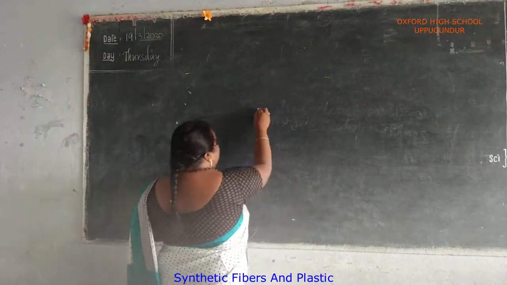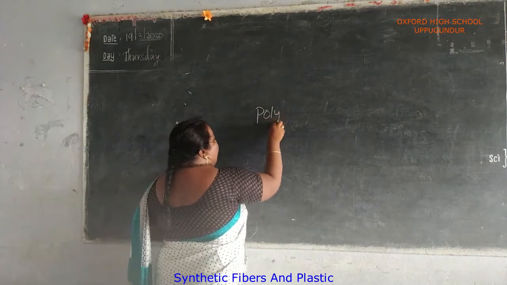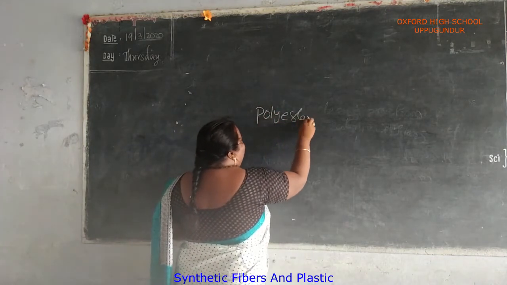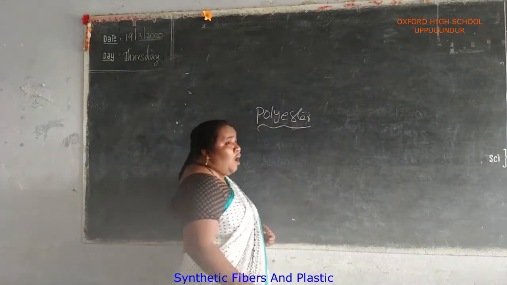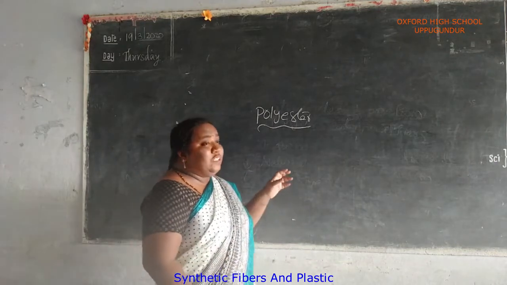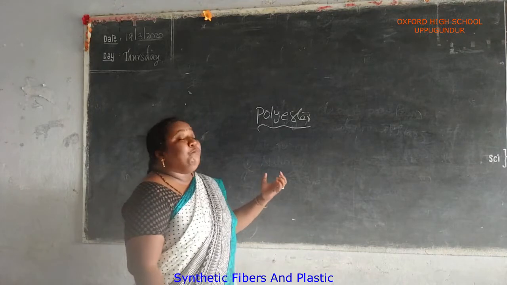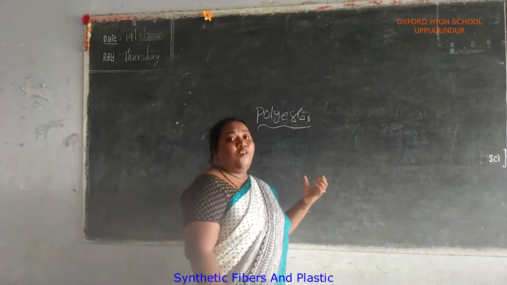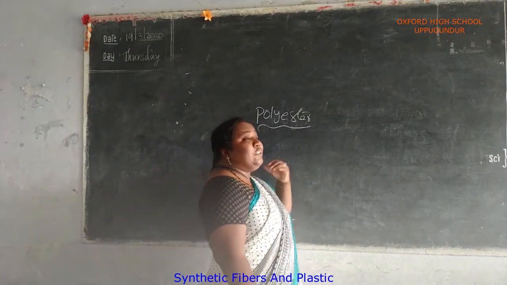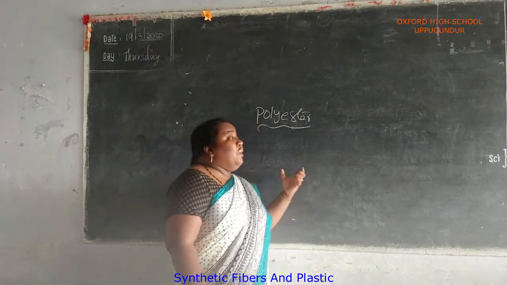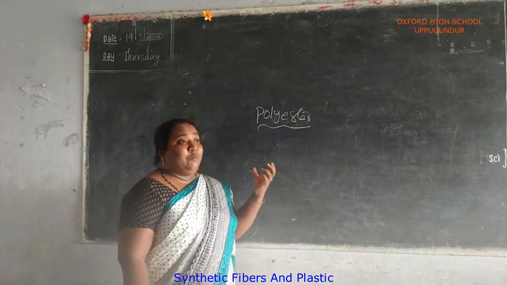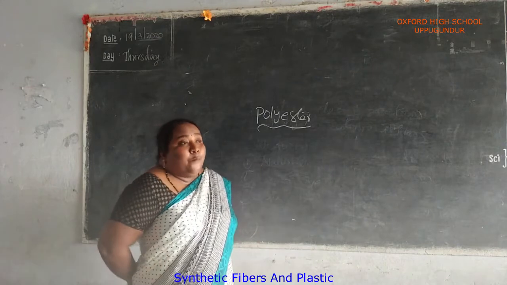Next topic: polyester. What is meant by polyester? Polyester is also one of the synthetic fibers, which is made up of polymers. Do you know what is meant by polymer? Poly means many, mer means unit. That which is made up of many monomers is called a polymer.